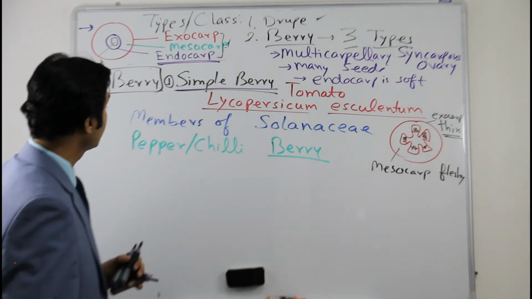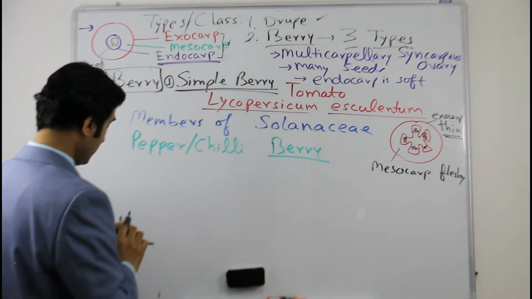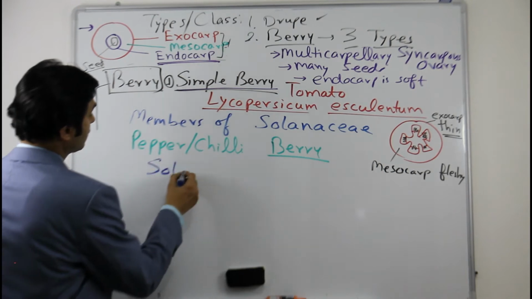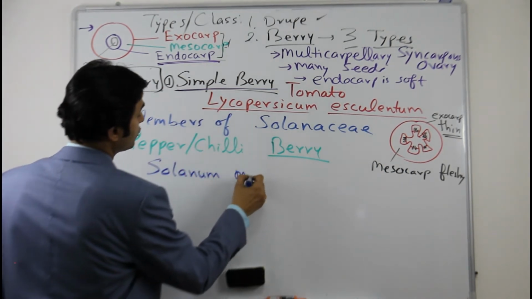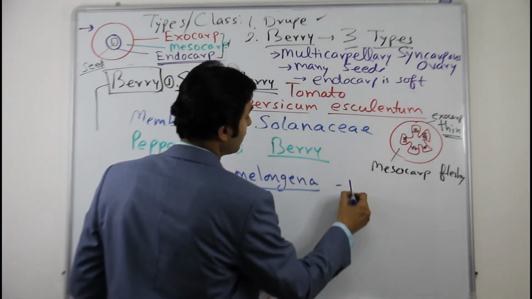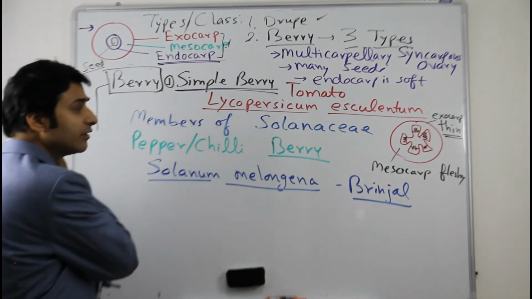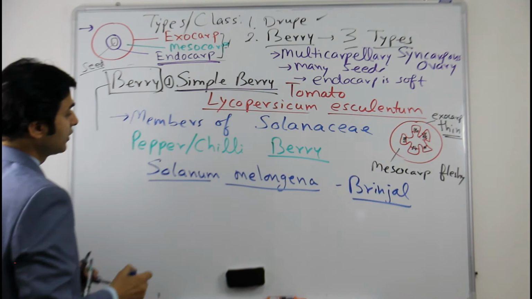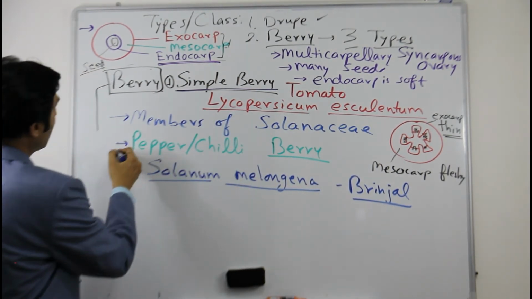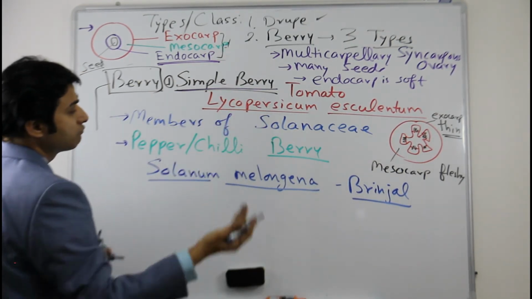So pepper, bell pepper, is Solanaceae. Then another example: Solanum melongena, brinjal, is again a berry. So all these are berries, members of plant family Solanaceae: tomato, pepper, chili, and brinjal.